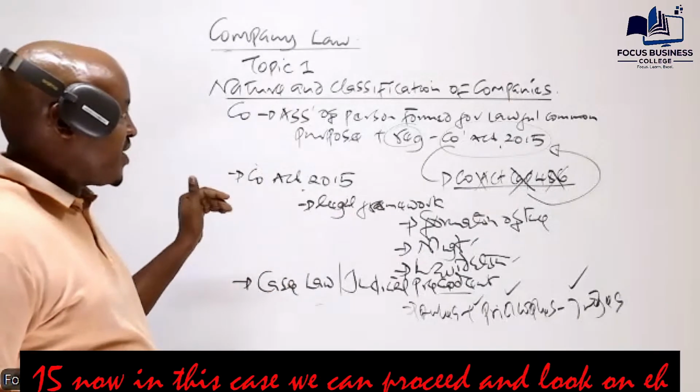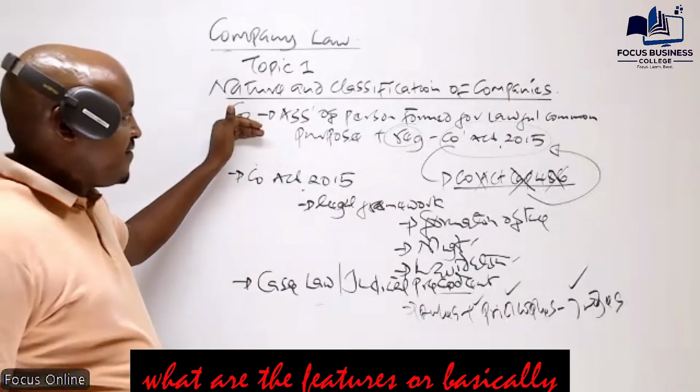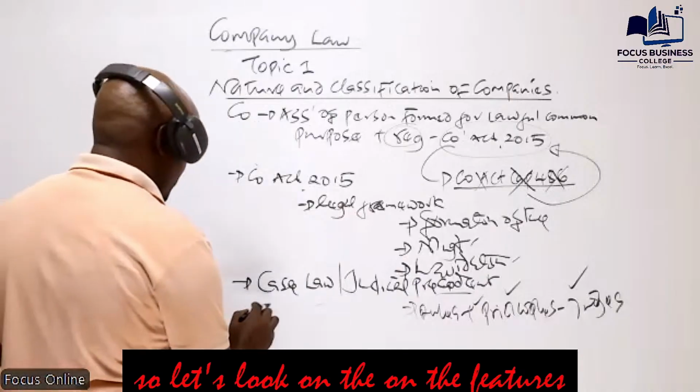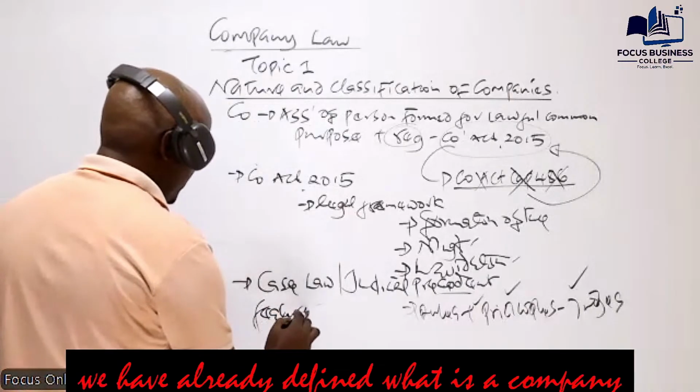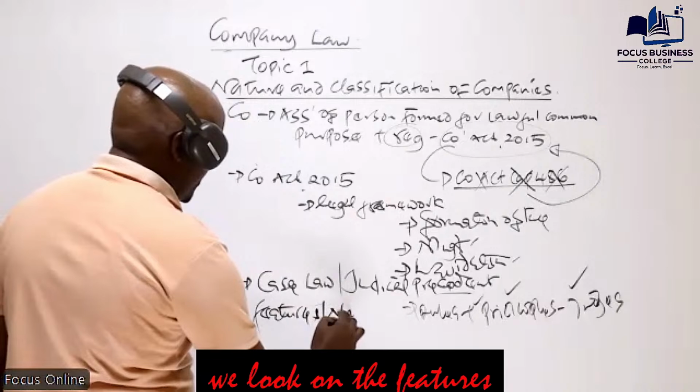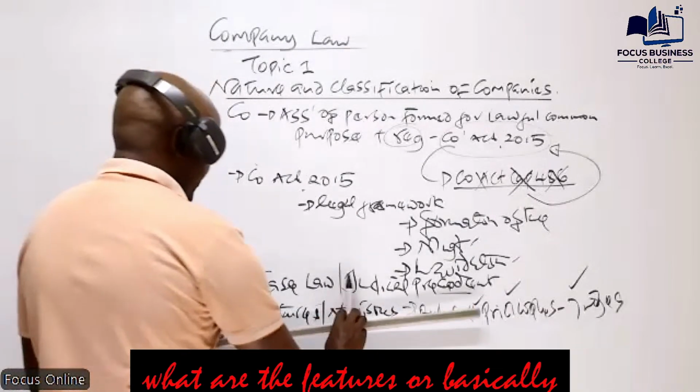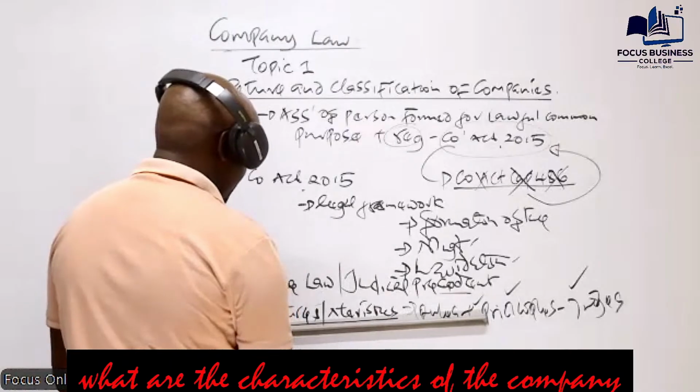In this case, we can proceed and look at the features. If the parent company is a Kenyan company, let's look at the features, taking into account that we have already defined what a company is. The parent company is a Kenyan company, or basically the group accounts are prepared using Kenyan shillings. What are the characteristics of the company to prepare?